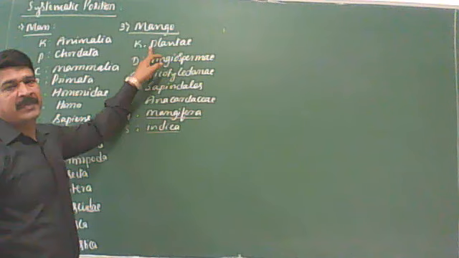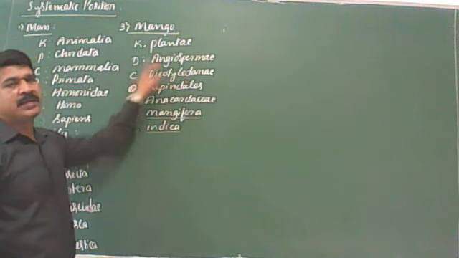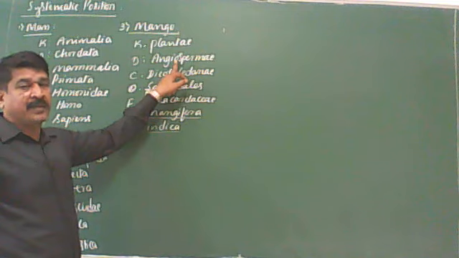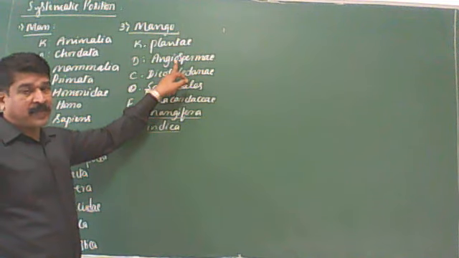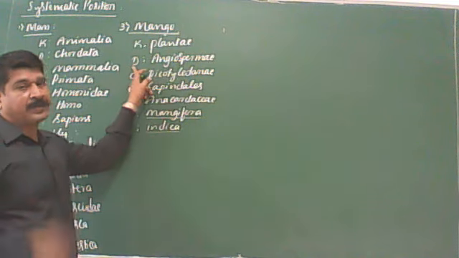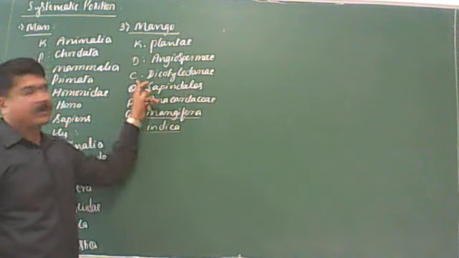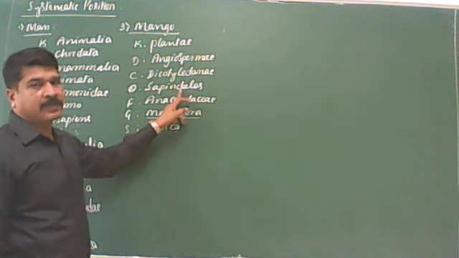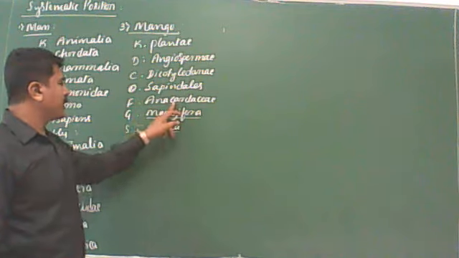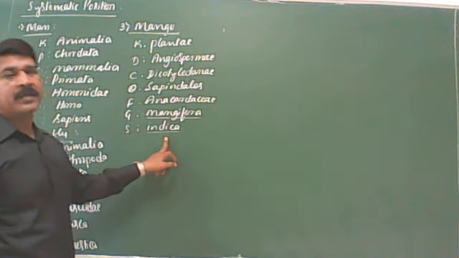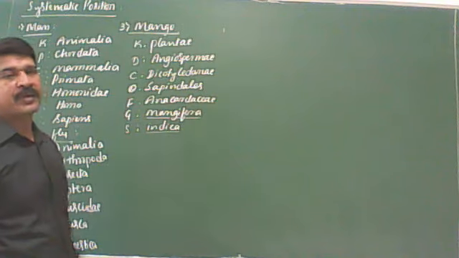Kingdom Plantae, Division Angiospermae. In animals we write phylum, but in plants in the place of phylum we write division. You remember we discussed that in the last class. Class Dicotyledonae, Order Sapindales, Family Anacardiaceae, Genus Mangifera, Species Indica. So the botanical name of the mango is Mangifera indica.